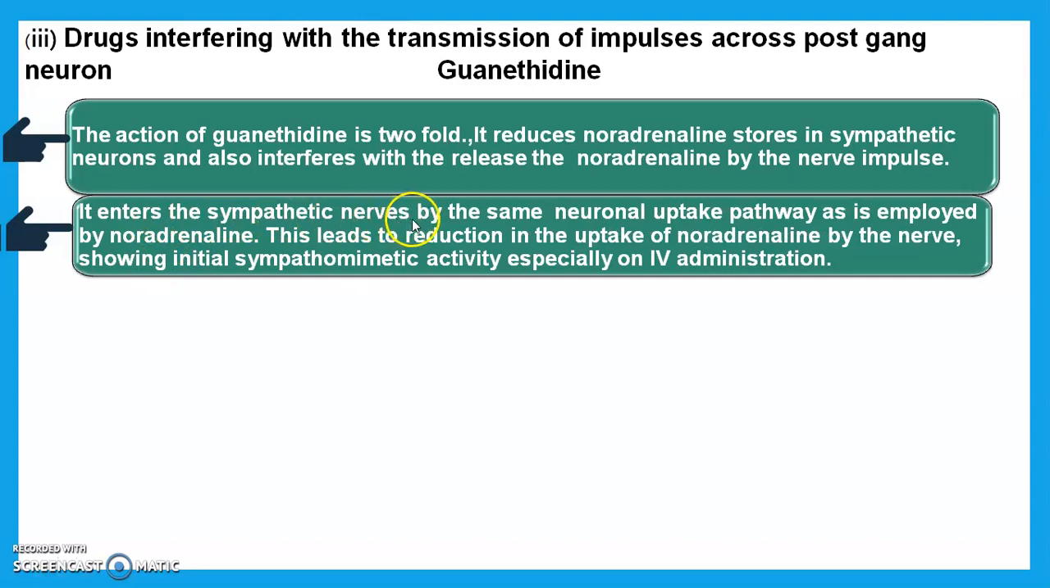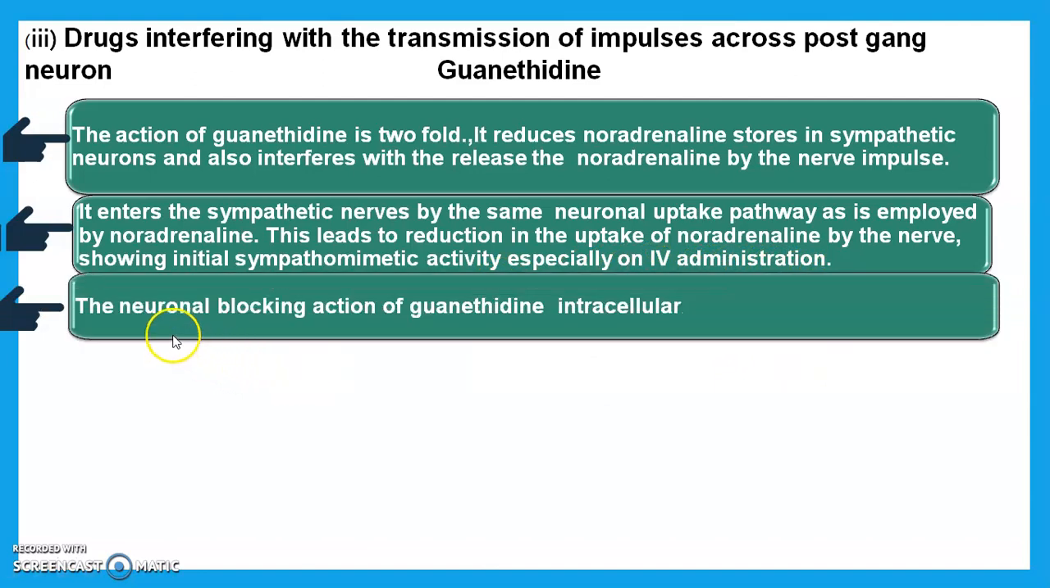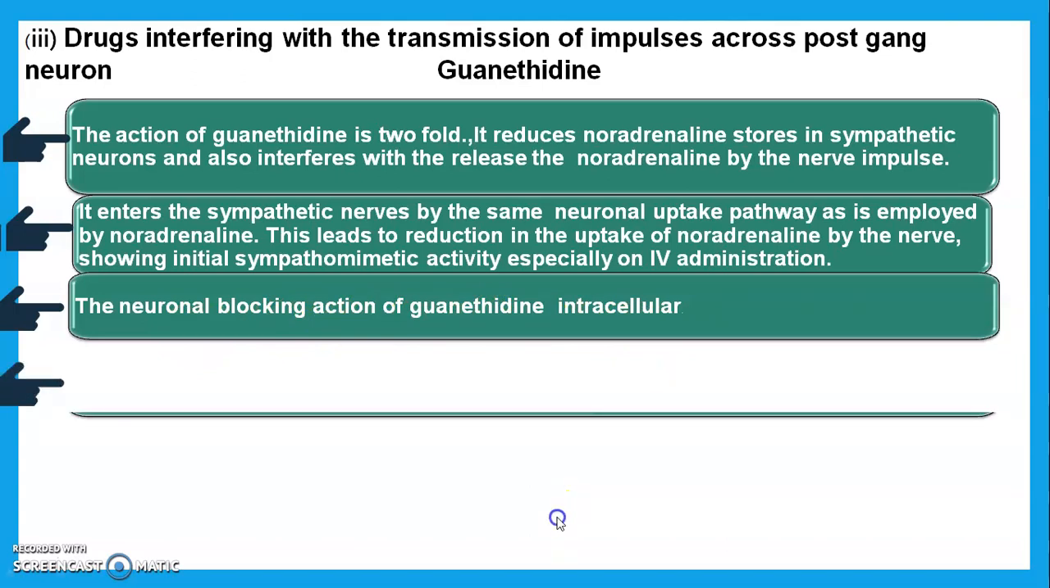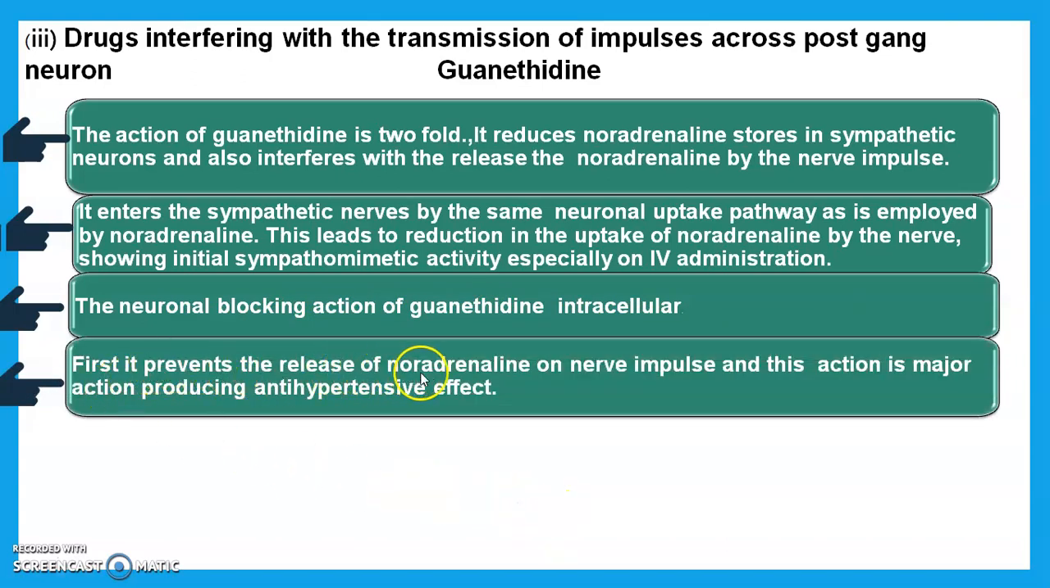It enters sympathetic nerves by the same neuronal uptake pathway as is employed by noradrenaline. This leads to a reduction in the uptake of noradrenaline by the nerves, showing initial sympathomimetic activity, especially on IV administration. Then the neuronal blocking action of guanethidine is an intracellular one. First, it prevents the release of noradrenaline on nerve impulses.